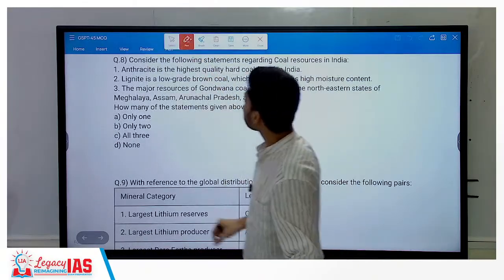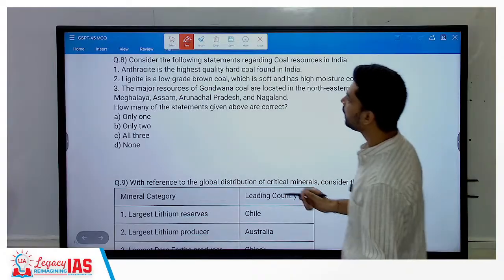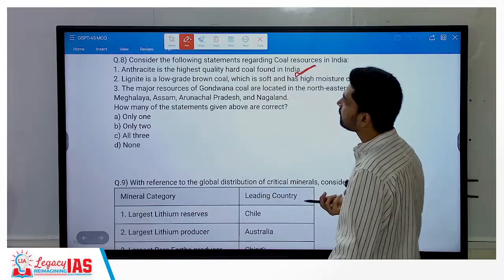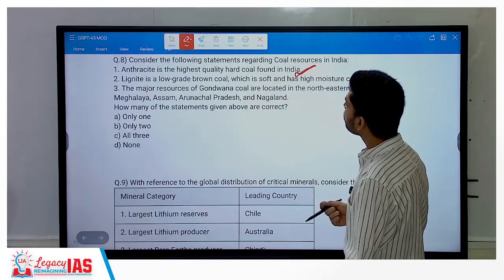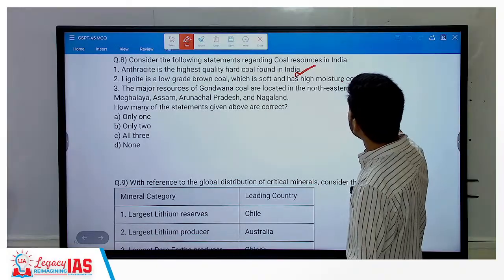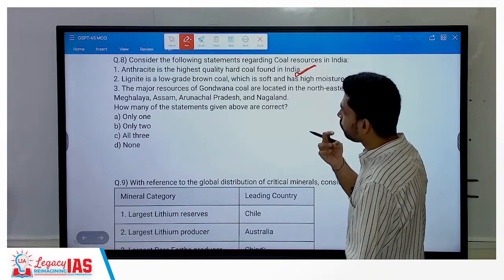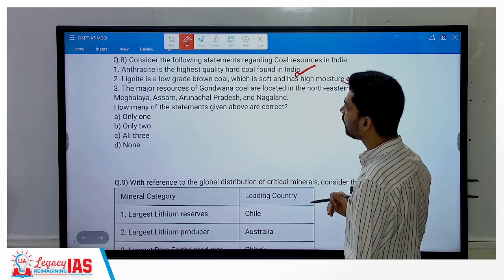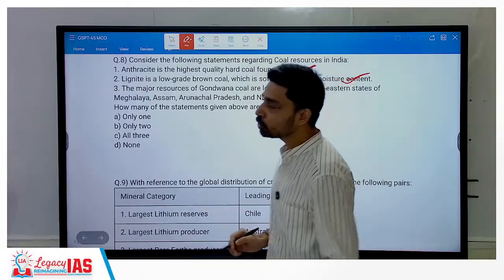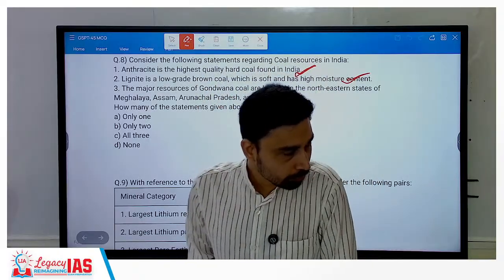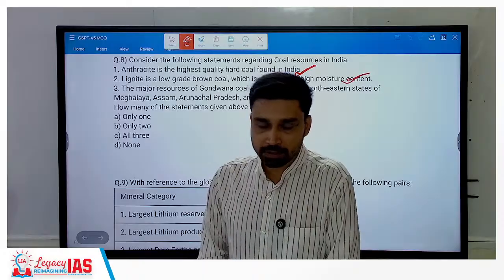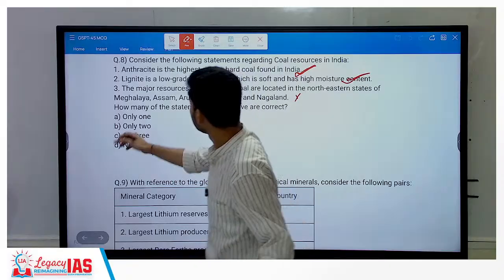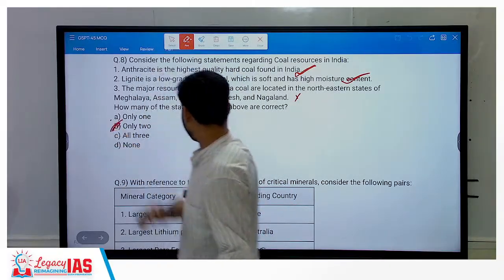Then anthracite is the highest quality hard coal found in India. True. Okay, anthracite we have. Second, lignite is low grade brown coal which is soft and has high moisture content. Okay, correct. Major resources of Gondwana coal are located in the northeastern states of Meghalaya, Assam, Arunachal, and Nagaland. That is incorrect. It is Tertiary coal. In northeast India, what will we find? Tertiary coal. In the Chota Nagpur plateau and all these areas, you will have Gondwana. So, what is the correct option? B.